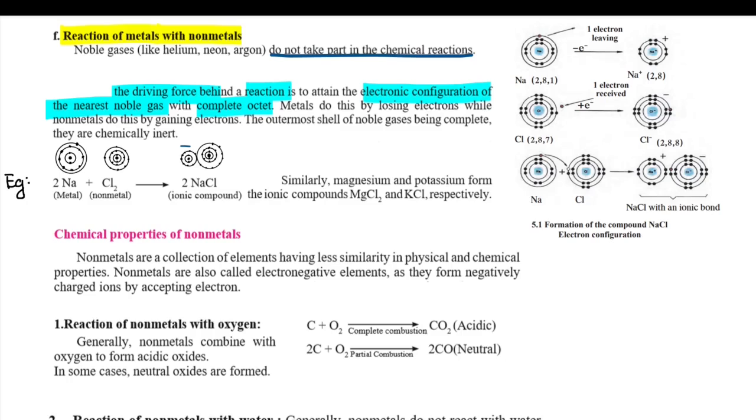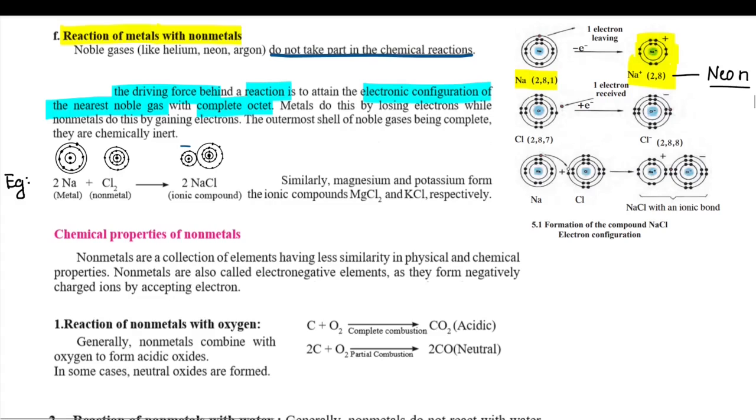Now, how does a metal form the nearest electronic configuration of noble gas? We can see this with the help of this reaction. Sodium is a metal. It loses one electron and it forms sodium ion. And what is the electronic configuration of sodium ion? It is 2,8, which is the electronic configuration of neon, which is an inert gas. So what does sodium do? It tries to acquire the electronic configuration of the nearest inert gas, that is neon, and it forms a positively charged ion.